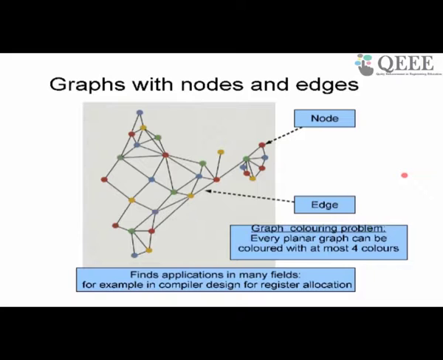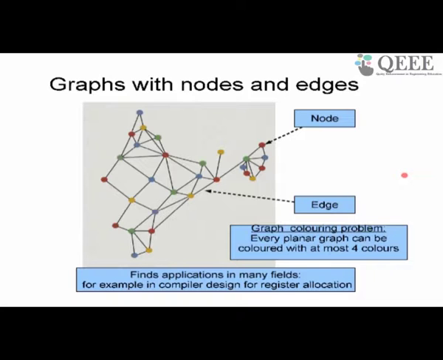If two variables are required by somebody at the same time, then that register is conflicting, right? So you can make a conflict graph out of it. You take all the conflicts and represent them as a graph. Variables represent nodes, conflicts represent edges, and you have to color the nodes so that no two conflicting nodes share the same color. The number of colors represents the number of registers. This is called the register allocation problem, and it models into a graph coloring problem.